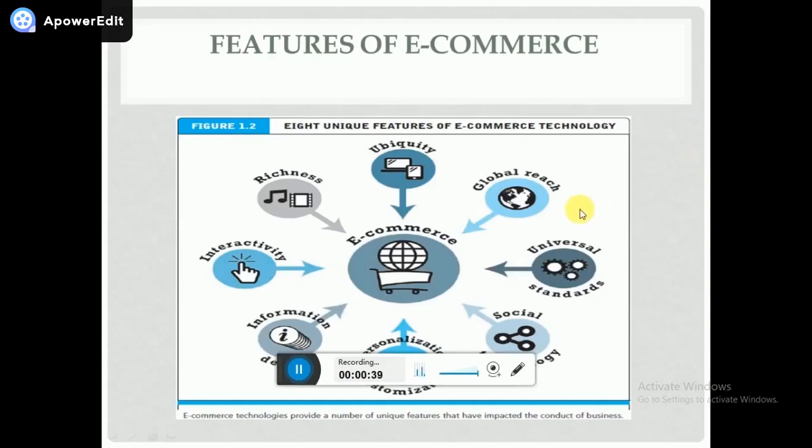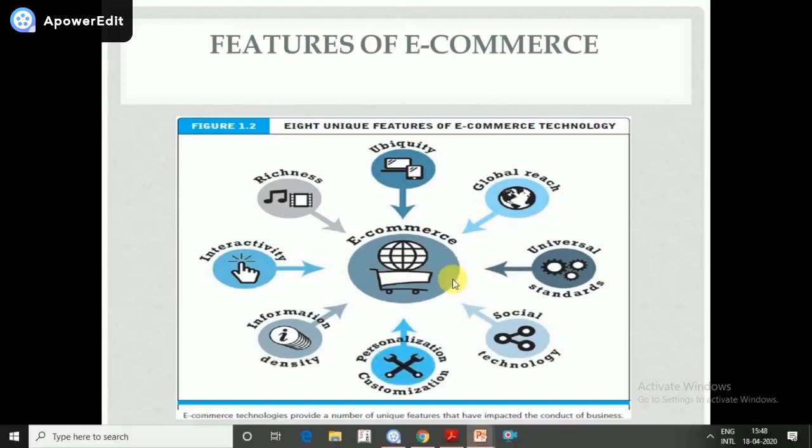Then we have universal standard. In traditional business, to set up any business in any country, you will have different rules and regulation and different standards, and the entry cost is also more. But in e-commerce, there is no such different standards for each country. It is universal standard to use internet. There is no restriction or different rules in each country. So that time what happens, the entry cost reduces and it is very easy to create website.